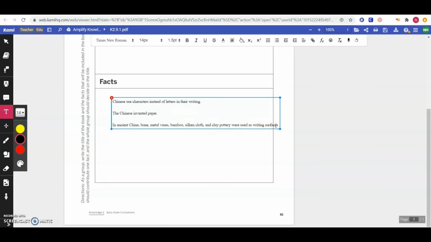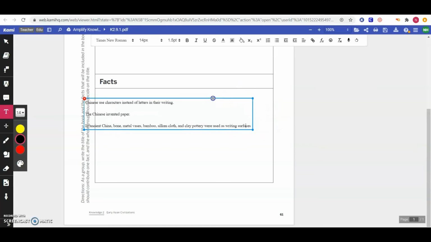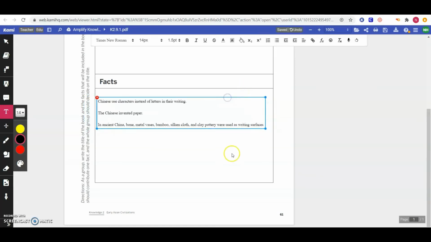I want you to write at least 5 facts, 5 things that you learned about Chinese writing, about the invention of paper, about the process of making books, or about calligraphy. At least 5 facts. When you are done, my friends, today, there are 2 things that you need to do.